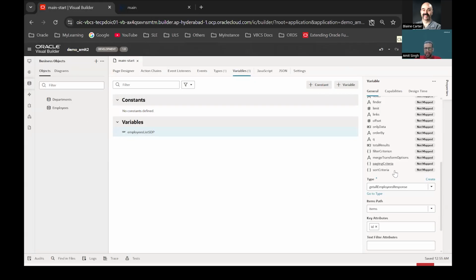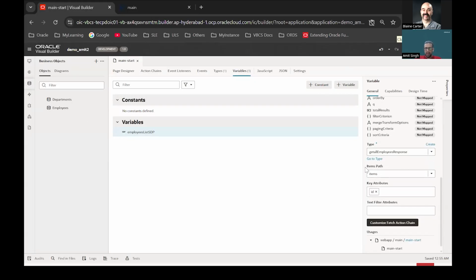And as I was saying, there are some properties for Visual Builder, like this items path. In my slide, I have given this as response, or maybe some other name, but in the Visual Builder business object, the default or standard name is items. So this basically we need to point to the array that we want to display in our table.